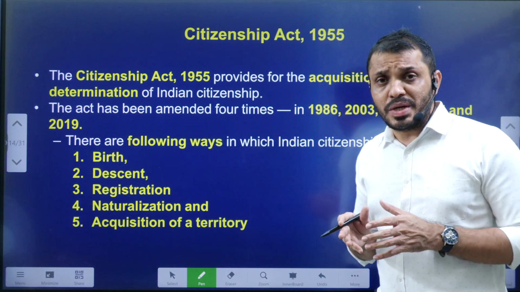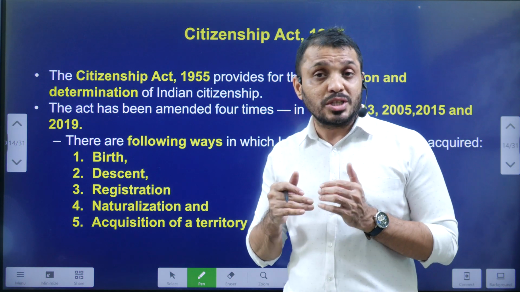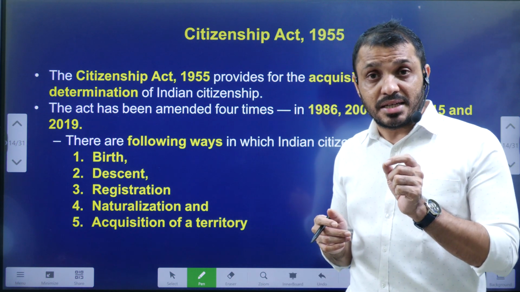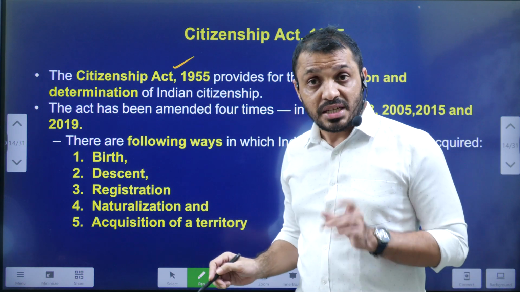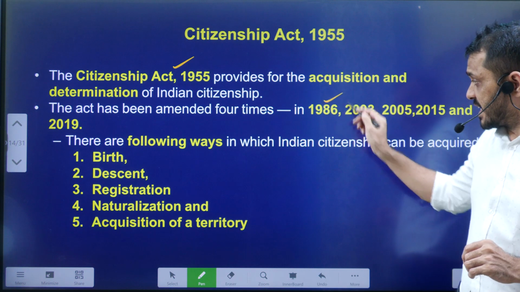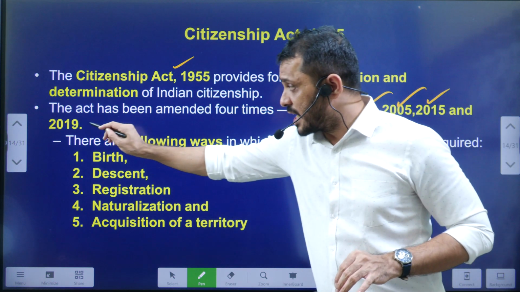Next, students, Article 11 clearly says that Parliament can make law on citizenship. By using those powers, the Indian Parliament has enacted the Citizenship Act 1955. The Citizenship Act 1955 was amended 5 times: 1986, 2003, 2005, 2015, and 2019.